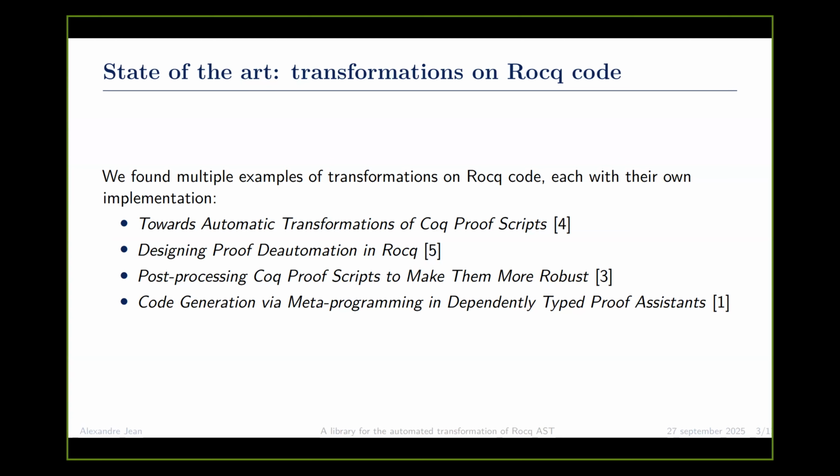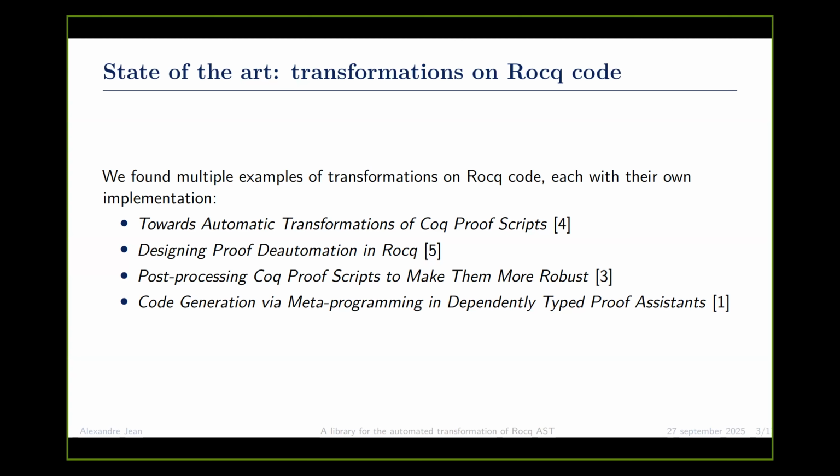And in this one, they implement the reverse of the previous transformation, meaning they start with a single tactic composed with tacticals, and they try to, let's say, unfold this single tactic into a list of tactics. And they also use Coqtherapy with anonymous pipes.